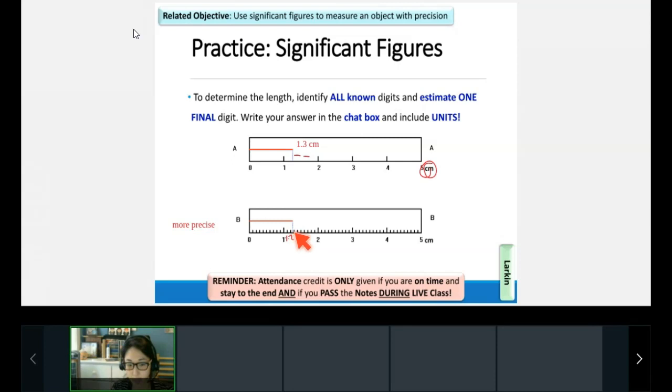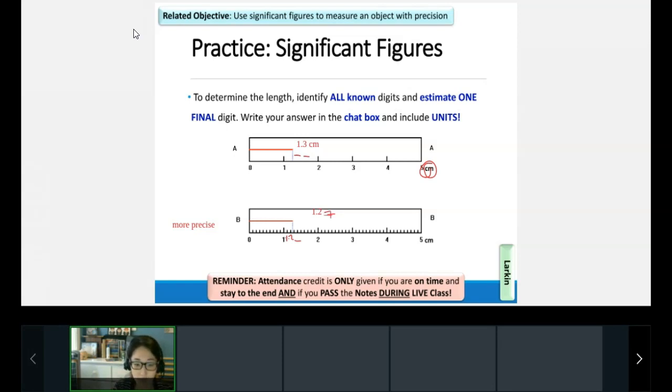It's a little bit more than halfway. So 1.25 would be exactly halfway, so we want it a little bit more than that. 1.3 is too far. So we need an estimated digit. I need a number right after this 2. So I need it to be 1.2 something. Again, we know it's at least 1.2, so just give me that last digit. 1.2 what? Yeah, so 1.26 or 1.27 or 1.28, all of those would make sense, right?